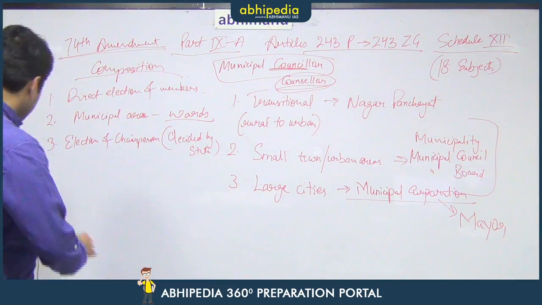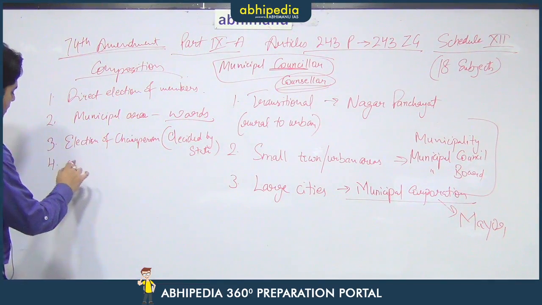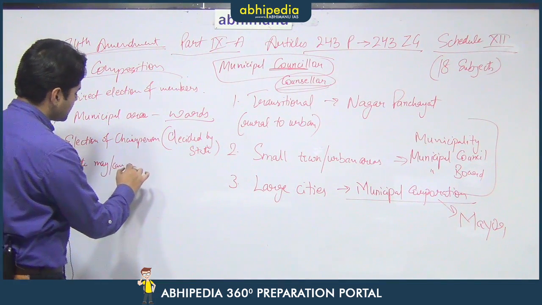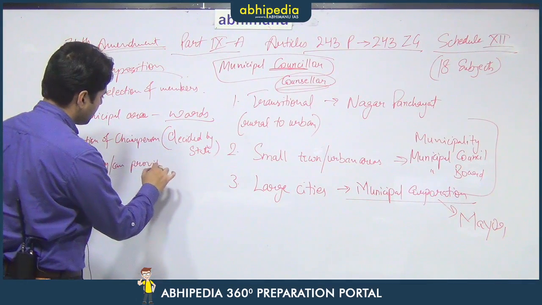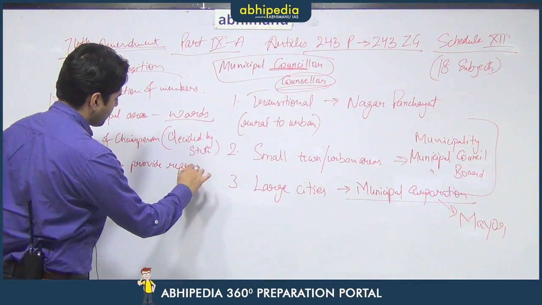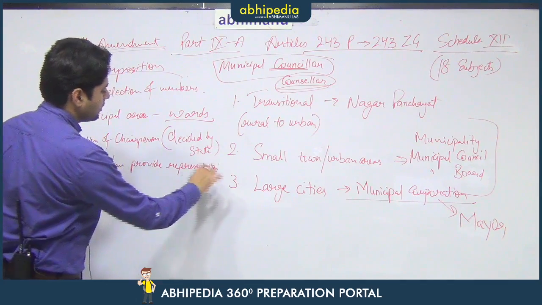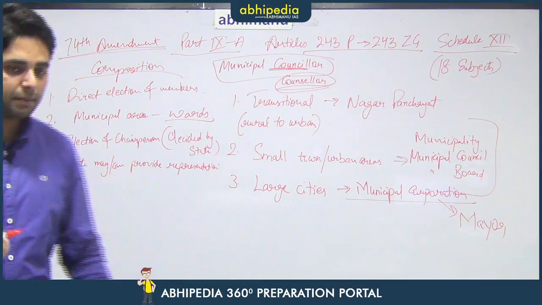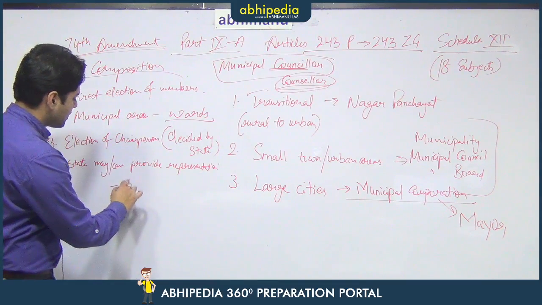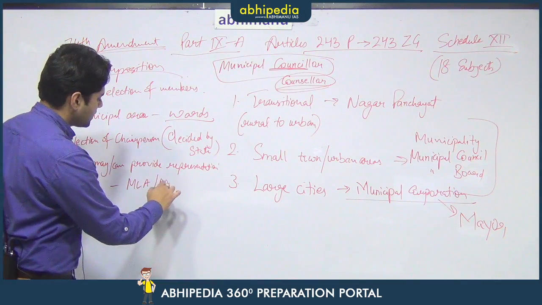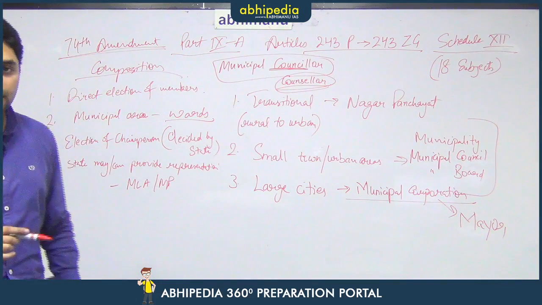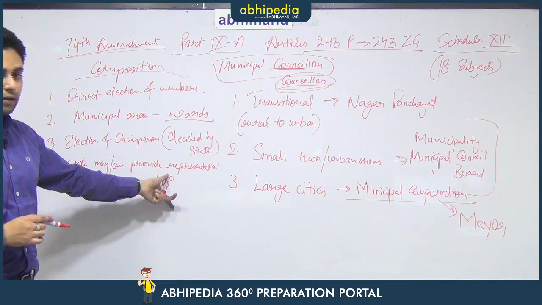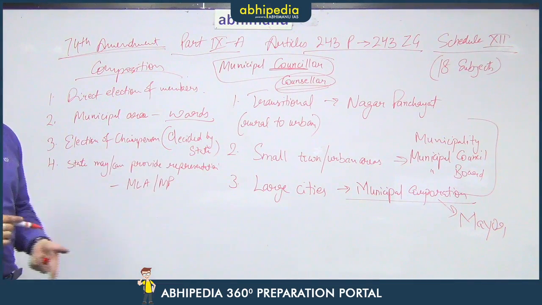Another provision is that the state government may provide representation in these particular houses to various people. For example, MLAs or MPs, just like we did in the voluntary provisions under the 73rd Amendment, MLAs or MPs from that particular area can be granted representation in the municipal bodies.